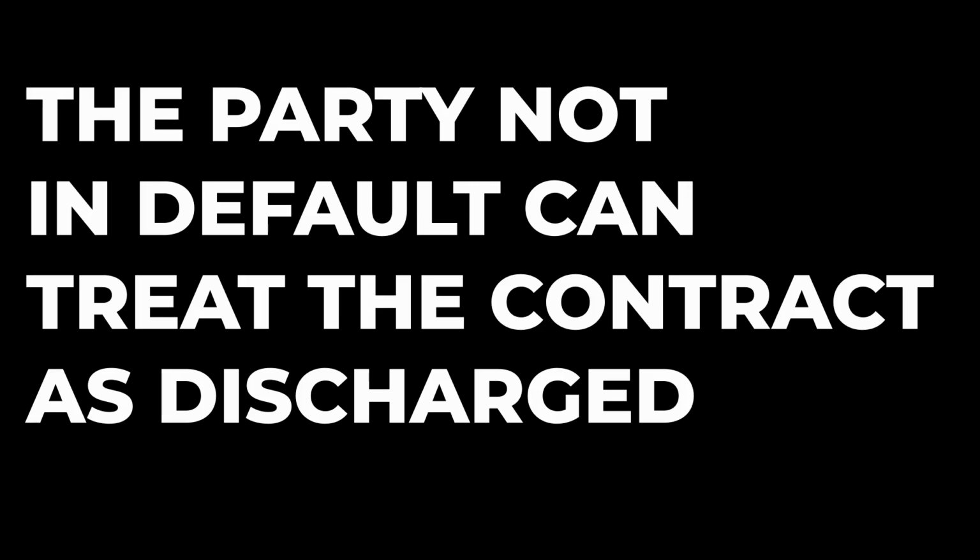Now, what is the legal effect of actual breach of contract? The legal effects of actual breach of contract and anticipatory breach of contract are different. For actual breach of contract, the party not in default can treat the contract as discharged. That means the educational institution, which is not in default, can treat the contract as discharged. Or in the case of the sale of a car, the buyer can treat the contract as discharged.